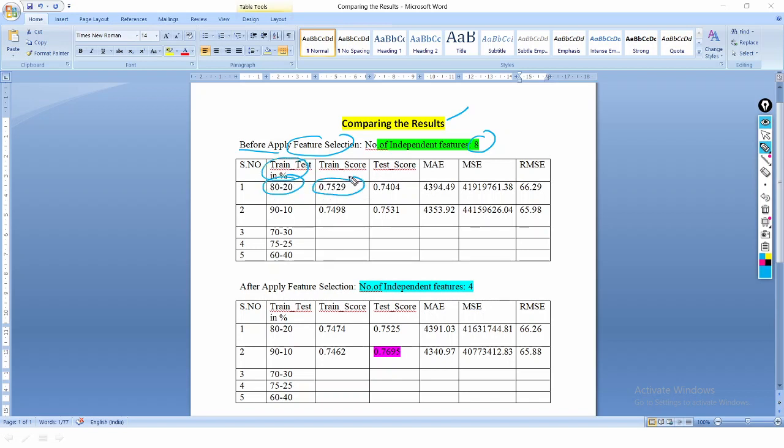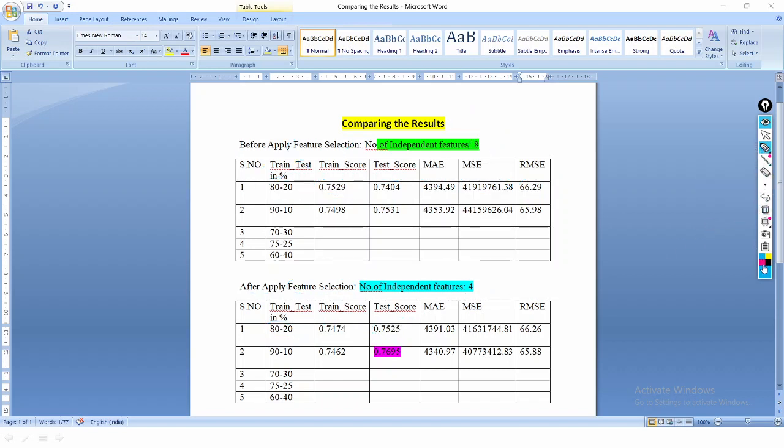My train score is 75%, test score 0.74. These are the mean absolute error, mean square error, root mean square error. At 80 to 20%, after applying feature selection, 4 features in total are selected, and the test score has increased.